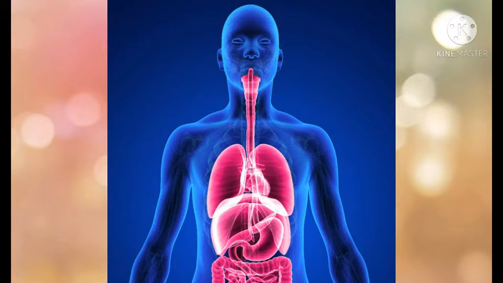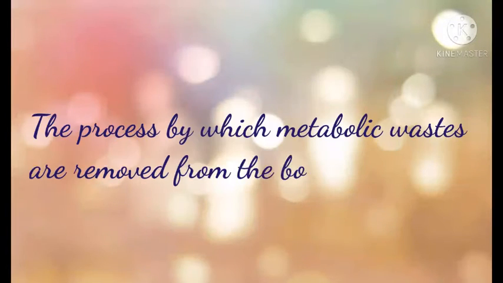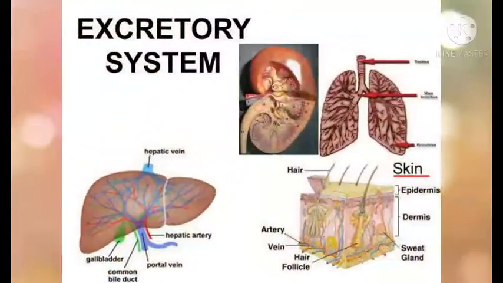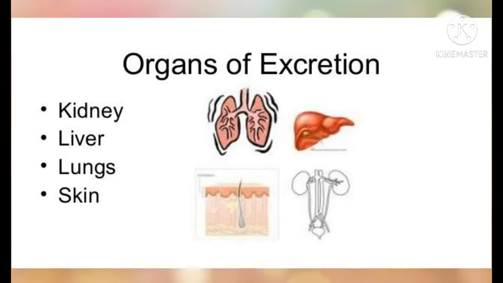The waste products are removed from the body through the process of excretion. So, excretion is the process by which metabolic waste are removed from the body of an organism. Different organisms have different organs for excretion. The human body also has different organs that remove different waste products from the body. We'll see which are those organs. So, lungs, skin, kidneys and liver are the organs which remove different waste products from the body.